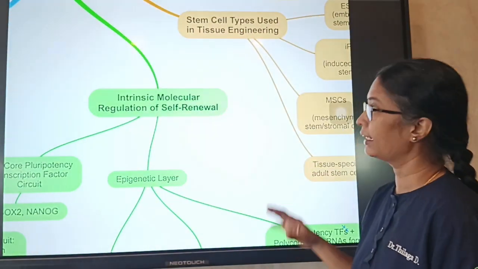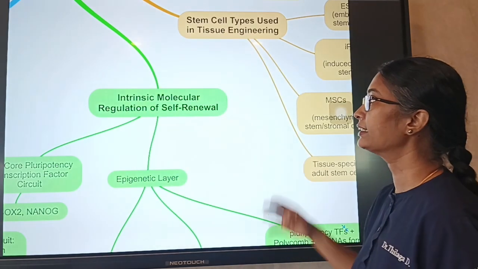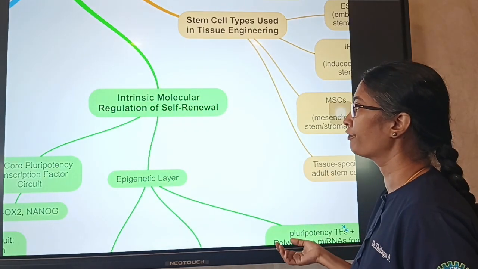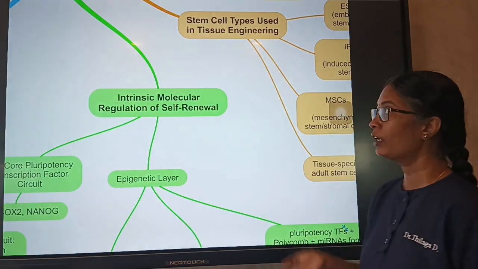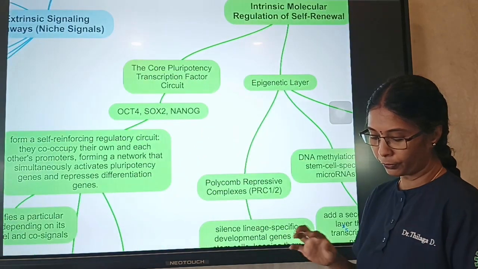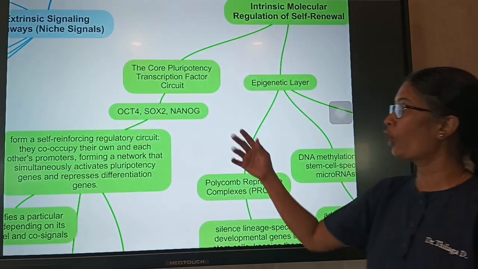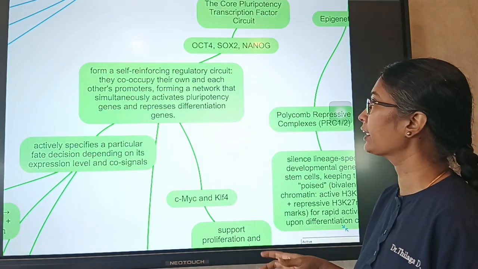So now we know that they have both intrinsic as well as extrinsic pathways. We will see the intrinsic molecular regulation of self-renewal. What makes the stem cell either self-renew or differentiate into an adult cell? The core pluripotency transcription factors are OCT4, SOX2 and NANOG. They form a self-reinforcing regulatory circuit.